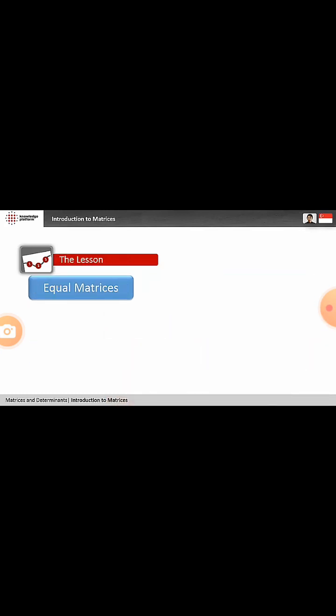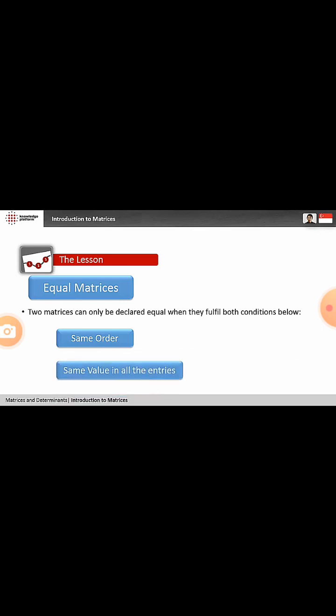We have now learned the different types of matrices. So when can we conclude that 2 matrices are equal? This conclusion can only be drawn based on 2 conditions. First, they must be of the same order. And second, they must have the same value in all the entries. Only when both these conditions are met, we can say the 2 matrices are equal.